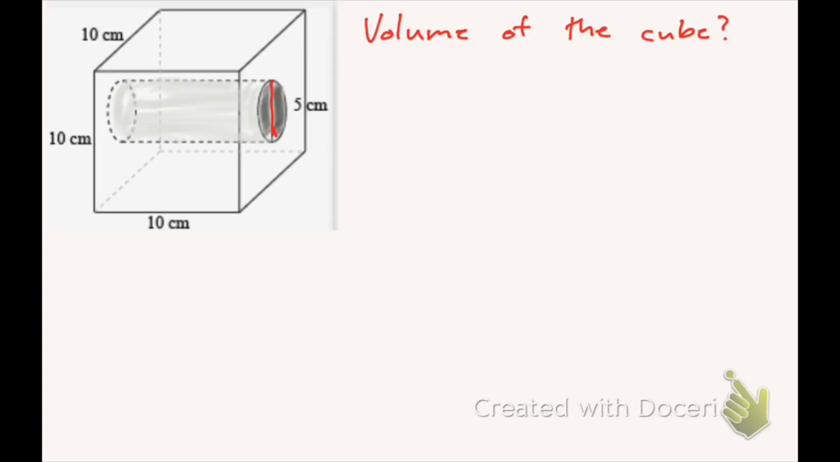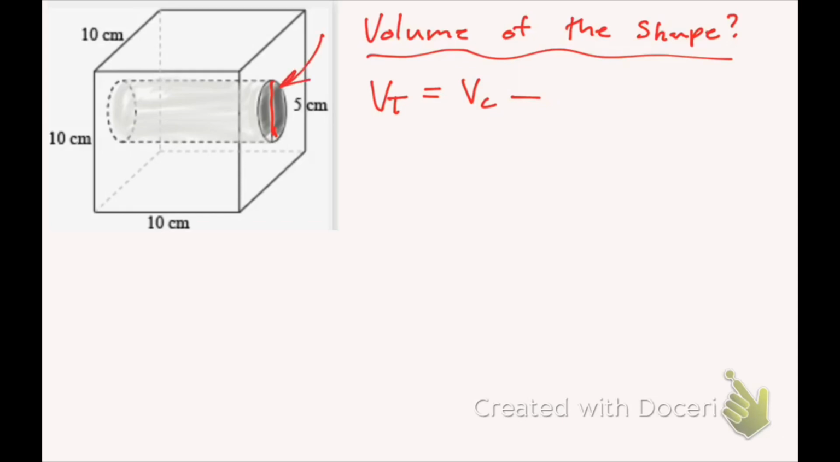So all we're going to do to calculate the total volume, I'm going to say that the total volume is going to be equal to the volume of the cube. I'm actually going to change the cube. I'm just going to say what's the volume of the shape, so we don't get the cube and shape mixed up. So the volume total is going to be equal to the volume of the cube, and we're going to take away the volume of the cylinder. So let's start with the volume of the cube.